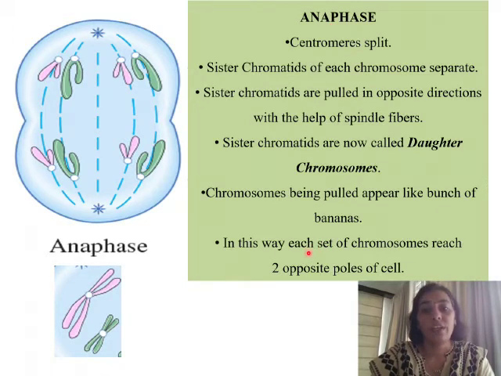In this way, each set of chromosomes reaches two opposite poles of the cell. So now you can see that each set of chromosomes has reached the two poles of the cell. So let's see what happens in the next phase, that is telophase.